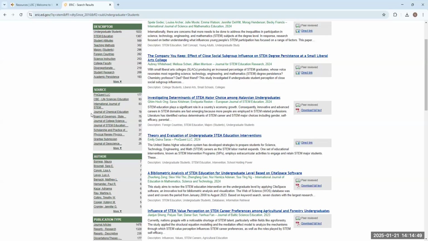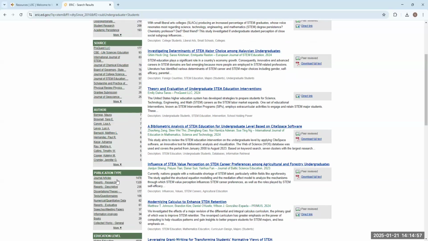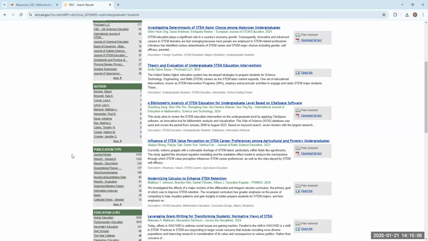Awesome. Over here is also sources. So again, if you know what source you want to be looking at, you can go ahead and select it here. I'm not going to, but if you want to, you can. Same with author. If you have a specific author in mind that you're looking for, you can absolutely select their name over here. I'm not going to right now, but the option is available.